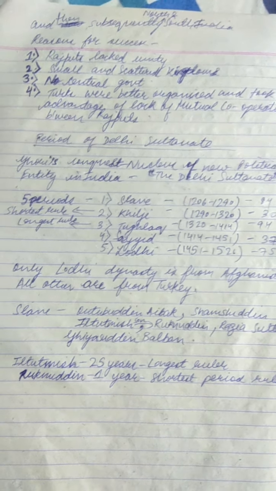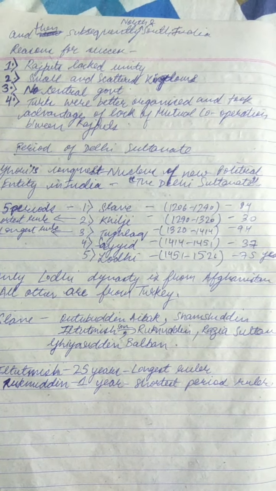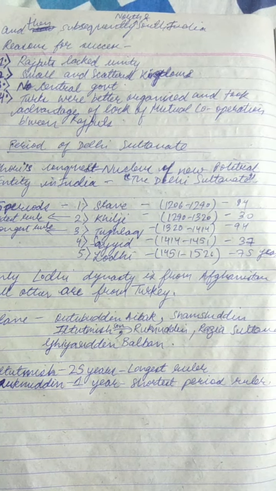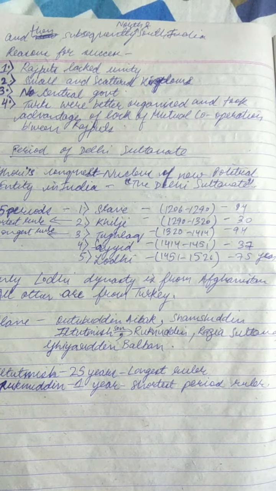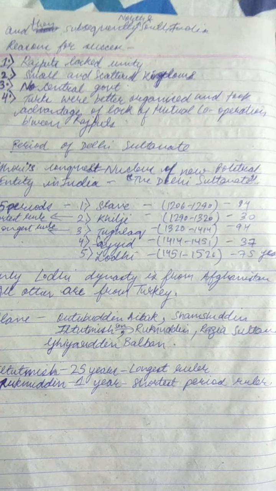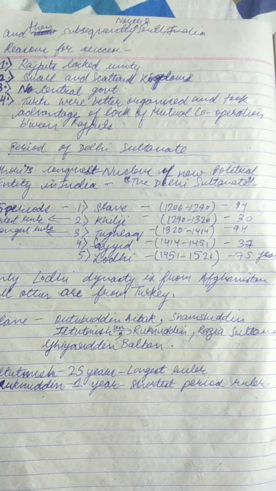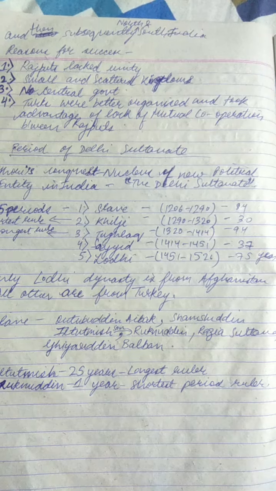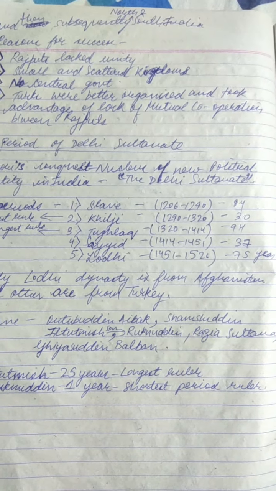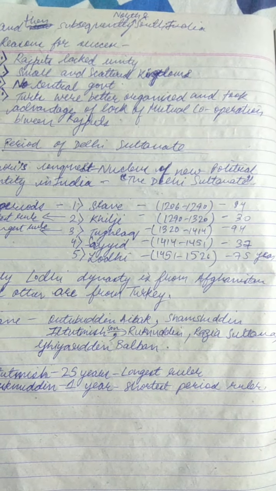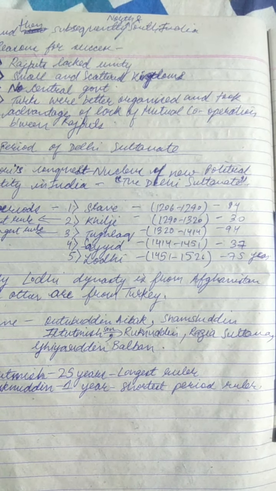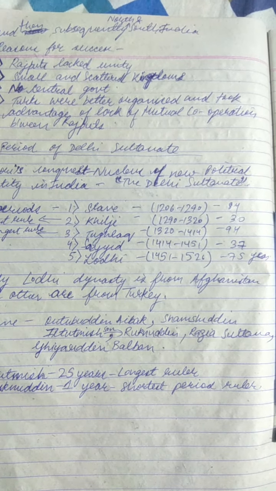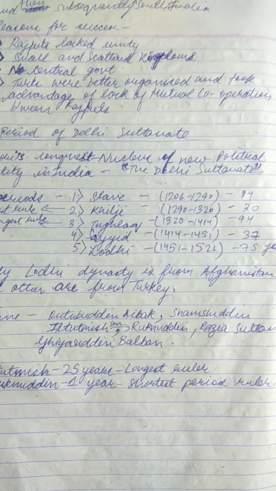There were five periods in the Delhi Sultanate: Slave Dynasty 1206 to 1290, that is 84 years; Khilji Dynasty 1290 to 1320, that is 30 years; Tughlaq Dynasty 1320 to 1414, that is 94 years; Sayyid Dynasty 1414 to 1451, 37 years; and Lodhi Dynasty 1451 to 1526, that is 75 years.